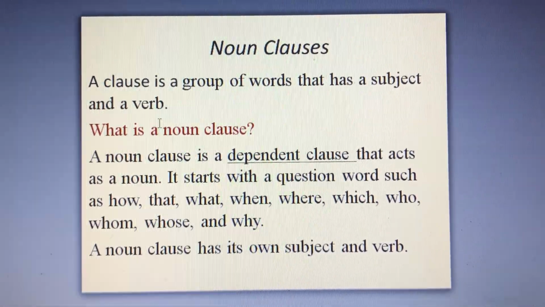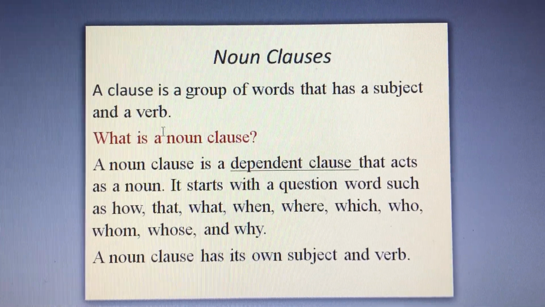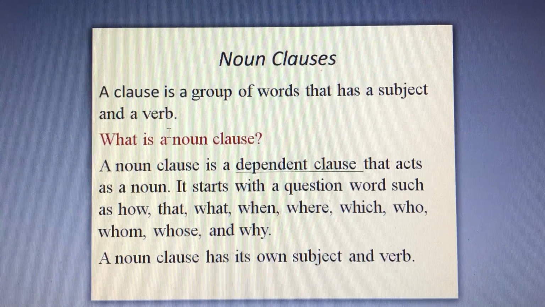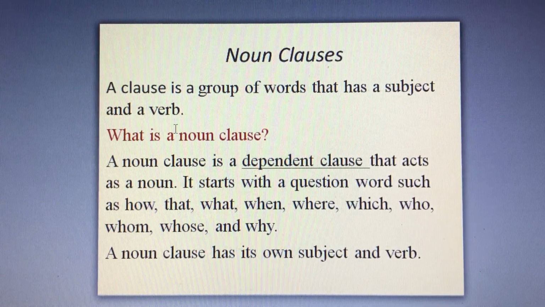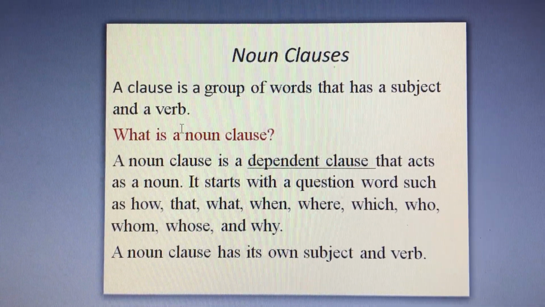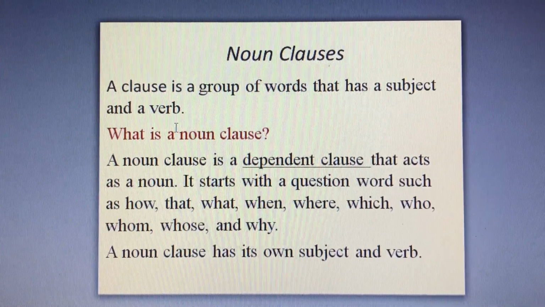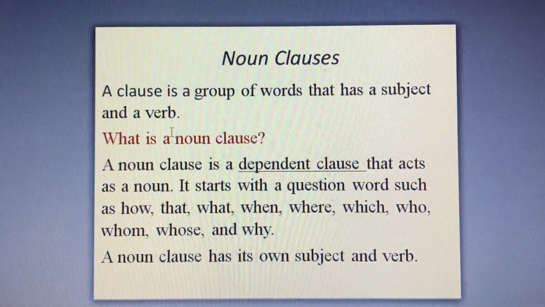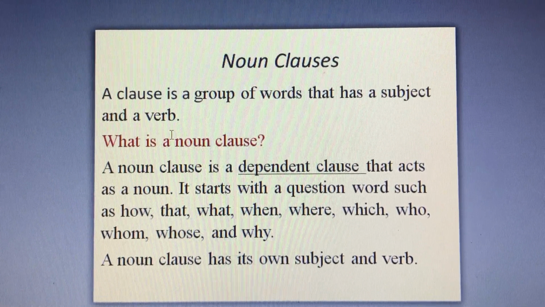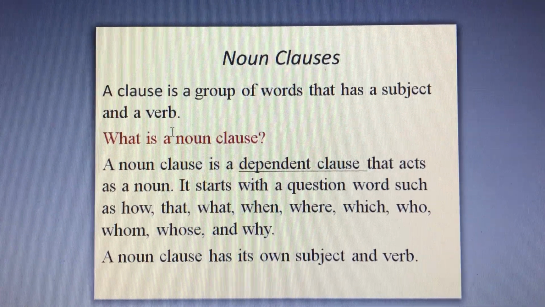Today I will start with a new grammar chapter entitled Noun Clauses. But before I talk about this lesson, let me remind you of what a clause is. A clause is a group of words that has a subject and a verb. What is a noun clause? A noun clause is a dependent clause that acts as a noun.